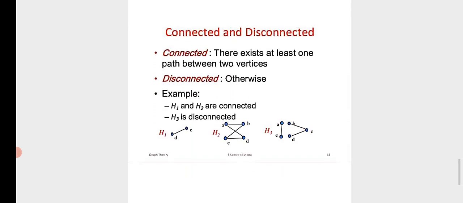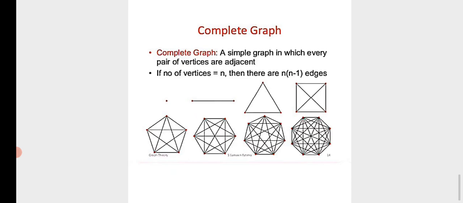Next one, connected and disconnected. First one, connected graph. There exists at least one path between two vertices. Take any graph; if two vertices have at least one path, it is called a connected graph. Disconnected means two vertices not connected by an edge. For example, see the H1, H2, H3 figure. H1 and H2 are called connected graphs. H3 is not a connected graph, that means it is a disconnected graph.